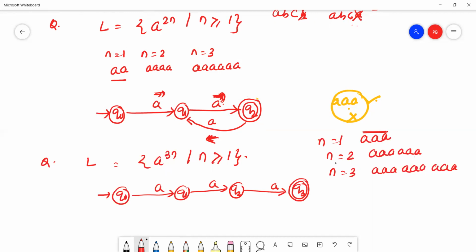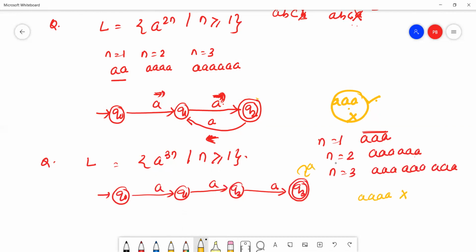See here, a will not stay on the q3 state, because if a stays on q3 state, 4a may be valid, but it is an invalid string. So it will go back to the q2 state.